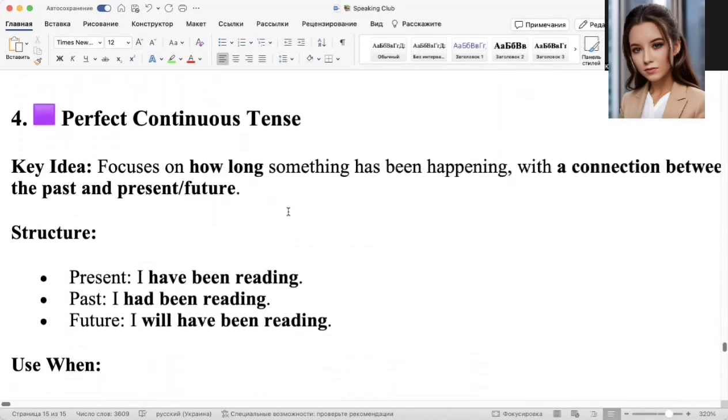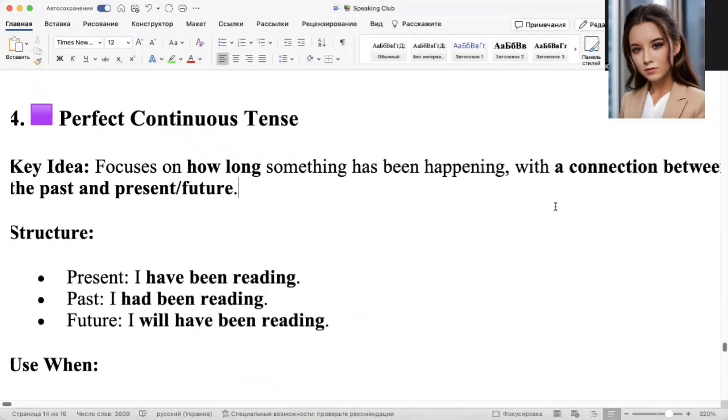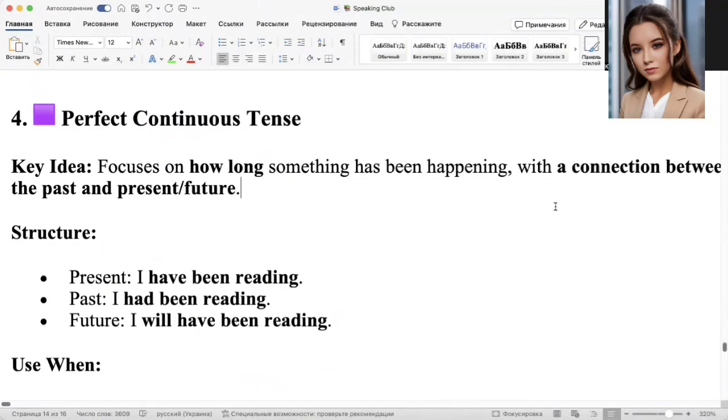And fourth, this is perfect continuous tense. This is a very interesting situation because this is like two rules: perfect result and continuous process. So now listen. This rule focuses on how long something has been happening, with a connection between the past and present or future. So in perfect, accent on the result, the end of action.